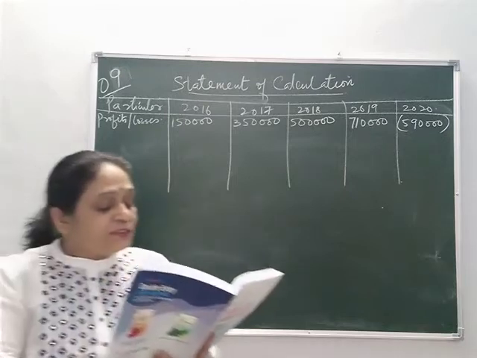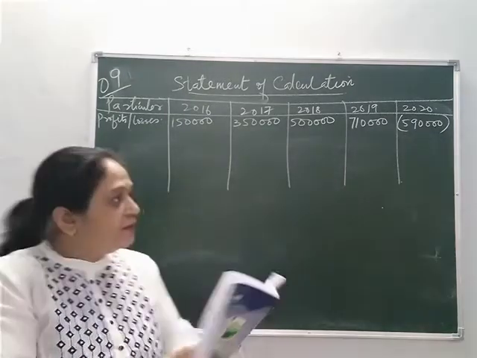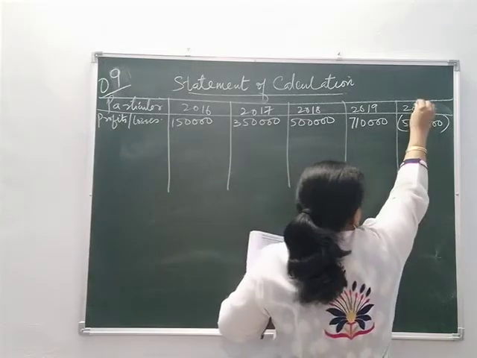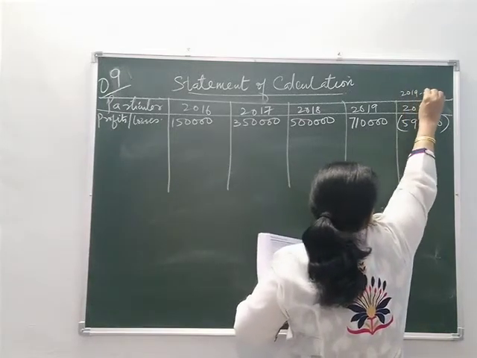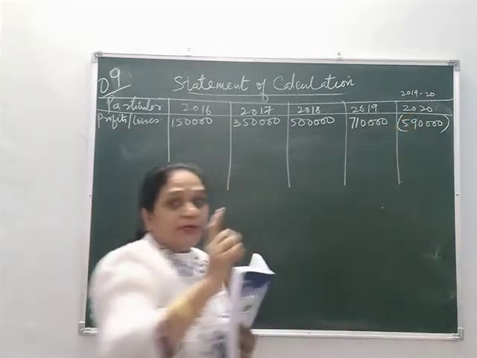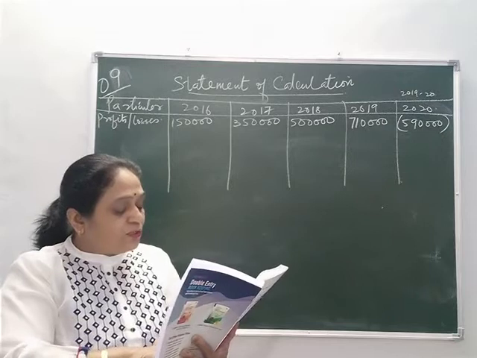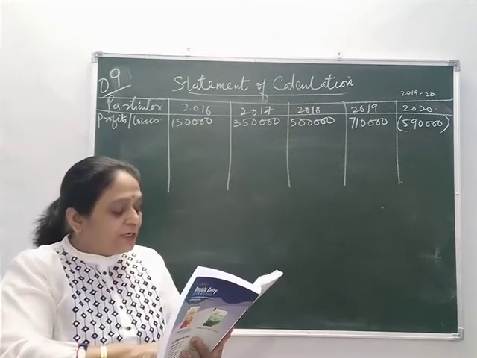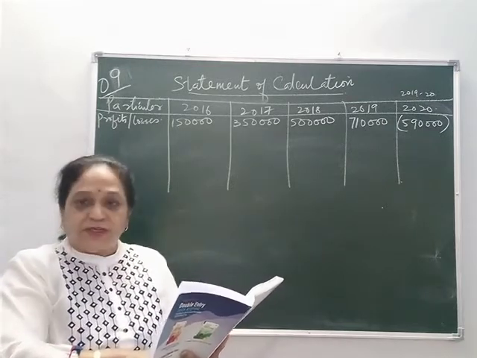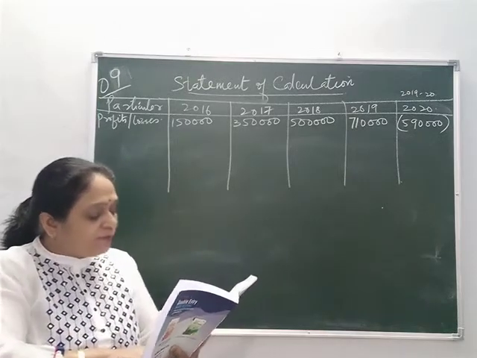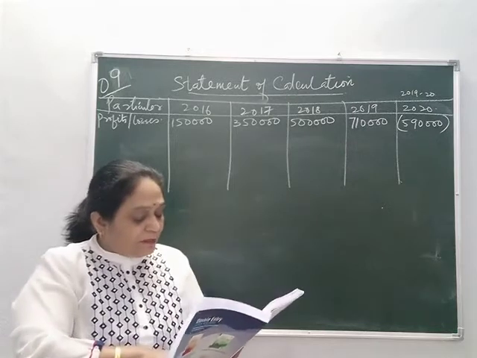Now, on 1st April 19, in which year? In the last year. This year is 2019-2020, so it might have begun on 1st April 19. A car costing rupees 1 lakh was purchased and debited to travelling expense account, on which depreciation is to be charged at 25% per annum.